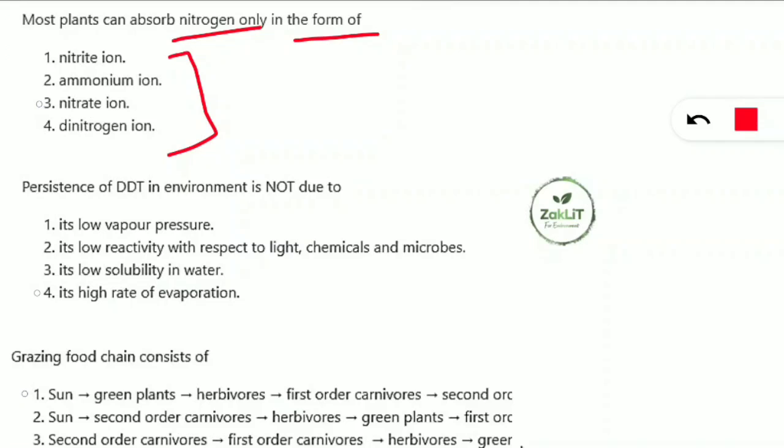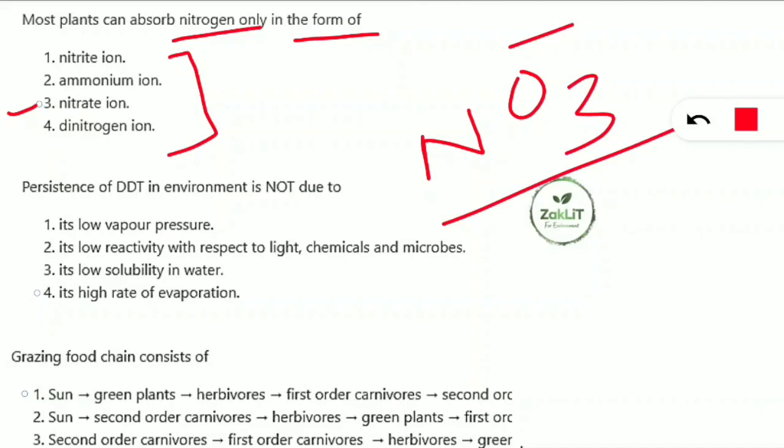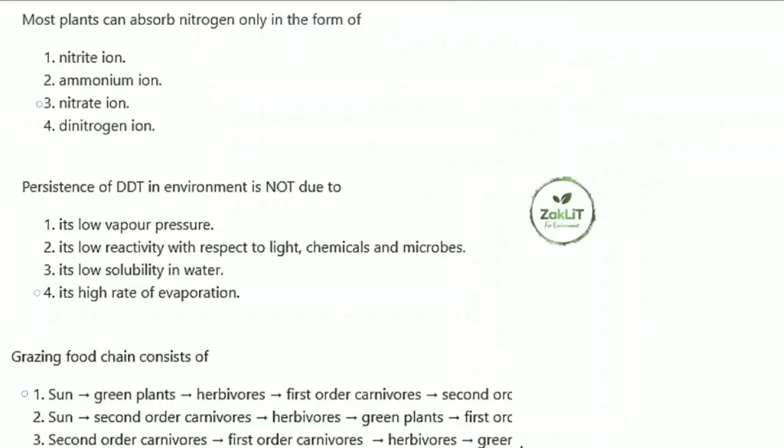The correct option will be option number 3, nitrate ion. Nitrate means NO3 minus. This is the most common form of nitrogen which is absorbed by plants in the nitrogen cycle. They utilize it in the form of nitrate, that is NO3 minus. Let's move on to the next question.